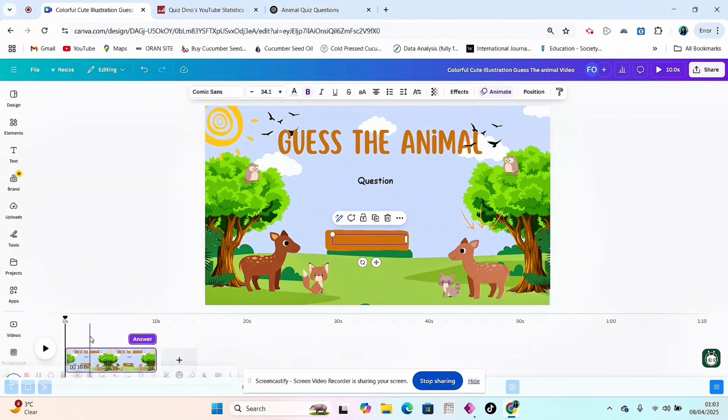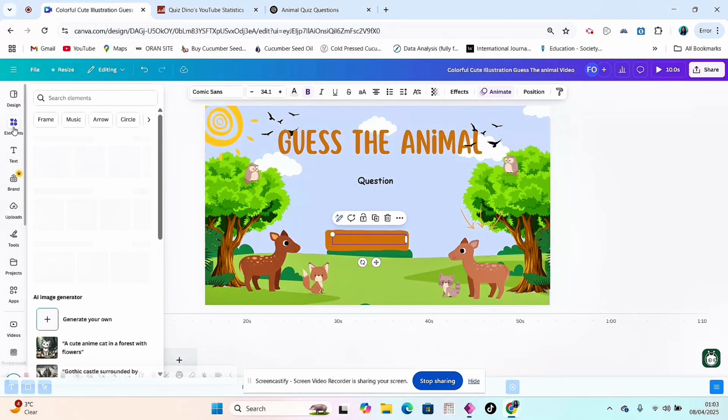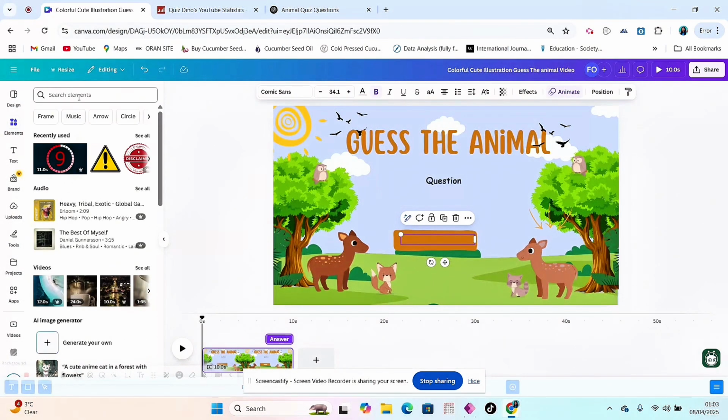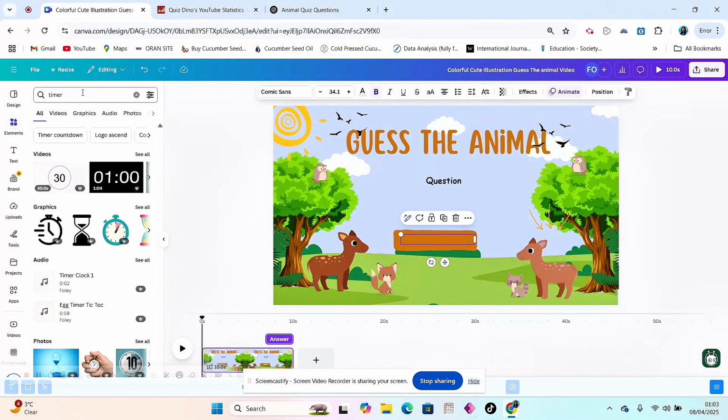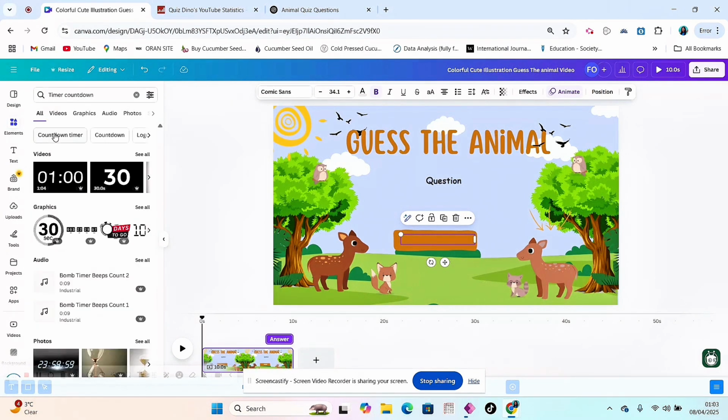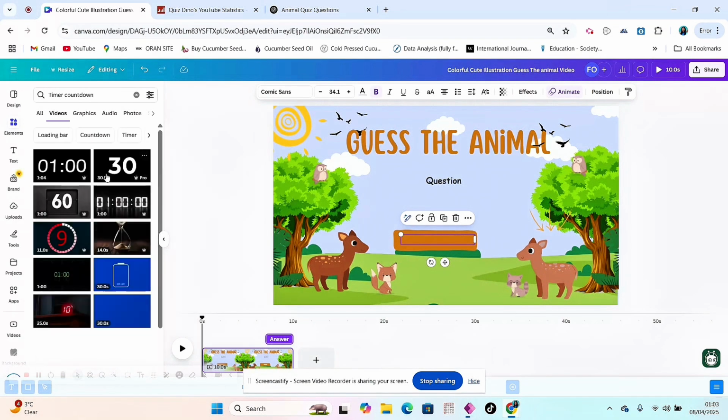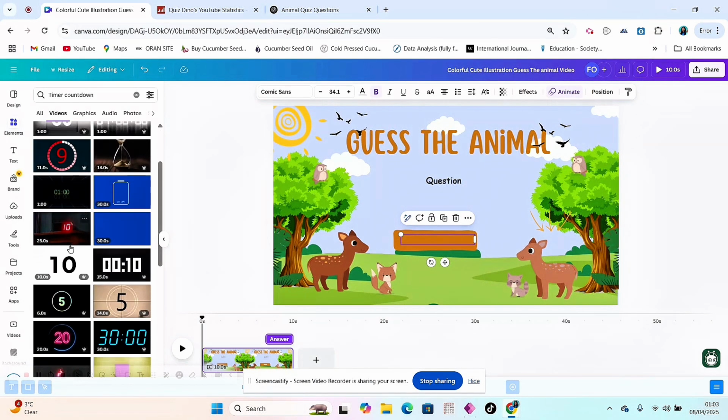Another thing I want us to add is sound or a countdown timer. So let's come to elements here and we can search for timer, or you say timer counts down, whatever you want to search for. So this is a 30 seconds one. And then you have audios as well, but let's see if we can get one from the videos that is like 10 seconds.